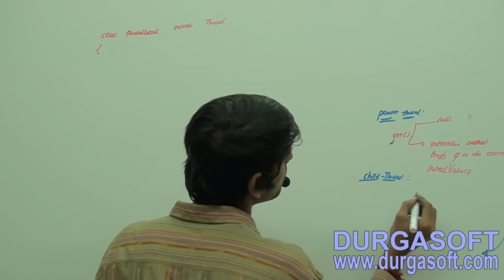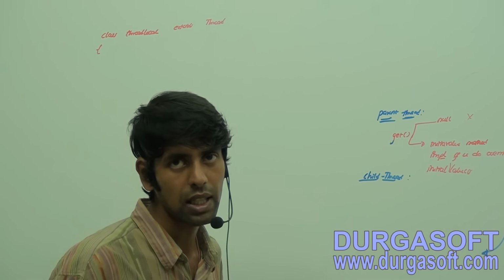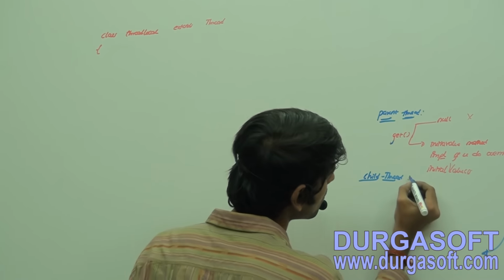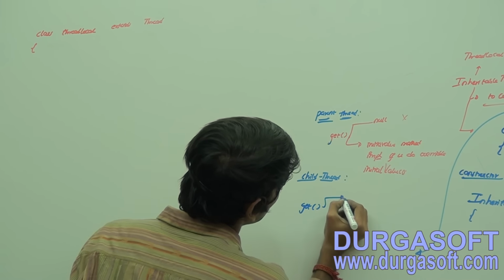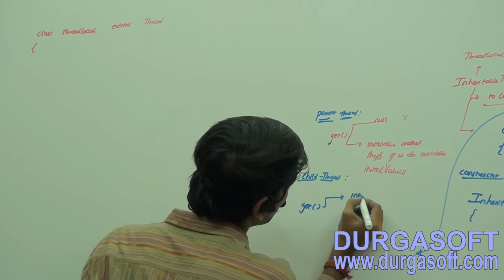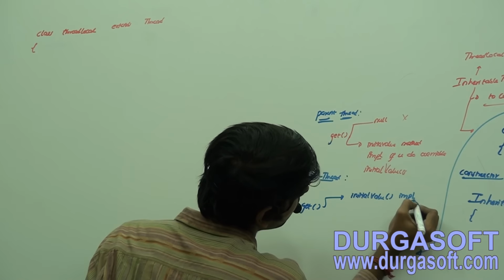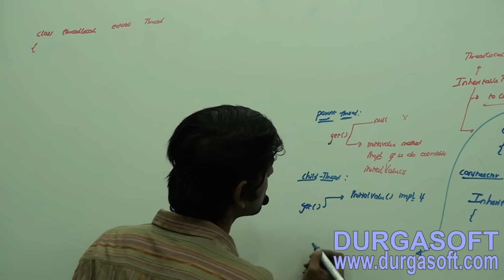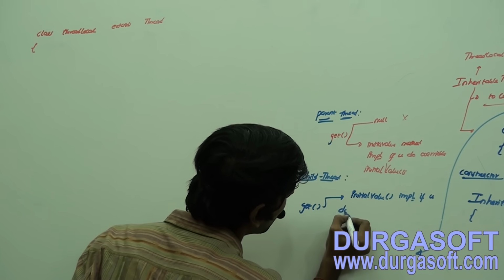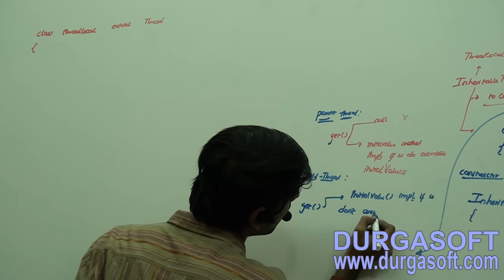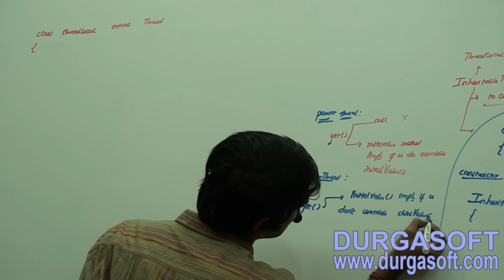Now see here, that is also very important. In our earlier application we have seen that, right? Now try to observe here. The get method returns the initial value method implementation if you don't override the child value method.